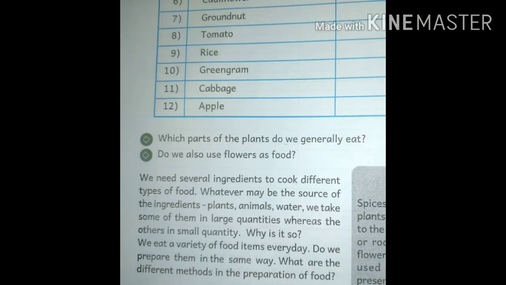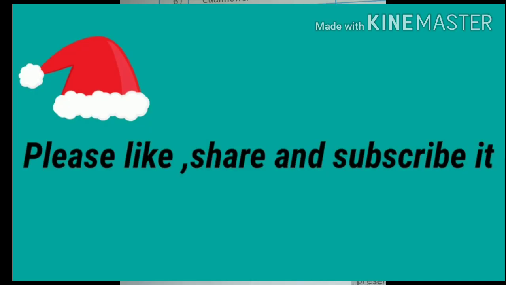We need several ingredients to cook different types of food. Whatever may be the source of ingredients like plants, animals and water, we take some of them in large quantities whereas others in small quantities. Why is it so? We eat a variety of food items every day. Do we prepare them in the same way? Children, what are the different methods of preparation of food? All these preparations we will see in the next class, that means next part.